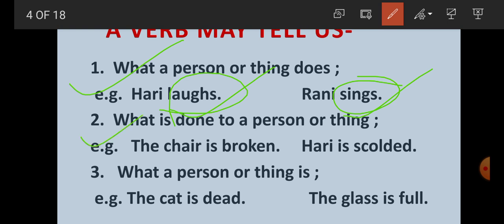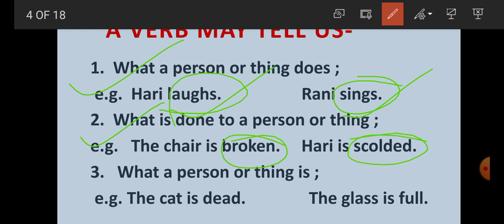Second one, student, what is done to a person or thing? What is done to a person or thing is told by a verb. So, what is done here? The chair is broken. What is done to the chair? Broken. What is done to Hari?